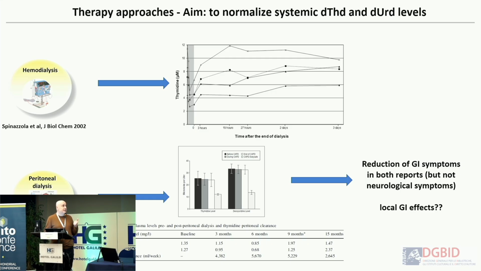Peritoneal dialysis was also tested in some patients, in some reports. In this case it is curious, because the reduction of thymidine at the systemic level was almost not significant, as you can see here in this table. The reductions were very mild. But in these two reports, patients noticed some kind of consistent improvement, especially in the gastrointestinal symptoms. I will talk about this later; it may probably be related to some kind of local effects. I mean, this is a theory. It's nothing that we know, but we have to consider it.